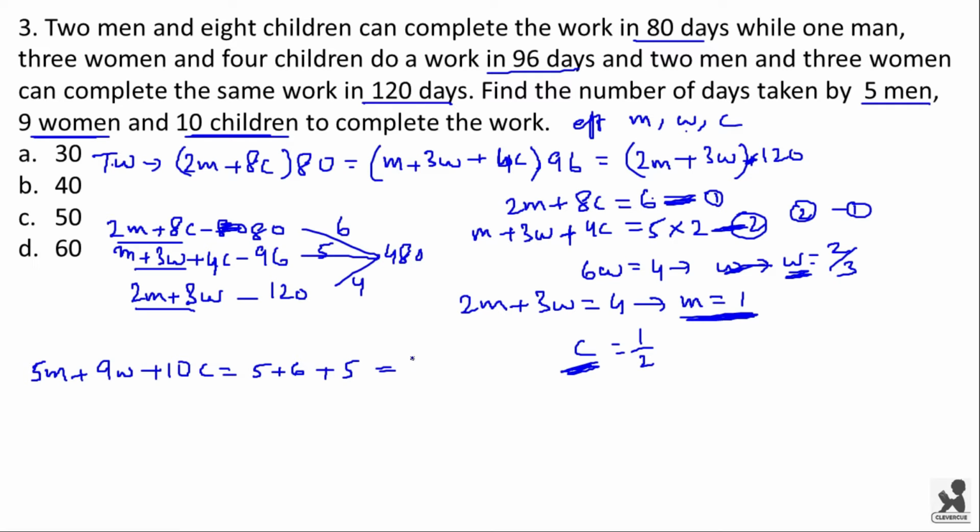The efficiency will be equal to 16. Now the time taken by them, or number of days taken by them, will be equal to total work 480 divided by 16. This is equal to 30 days. Option A is the right answer.